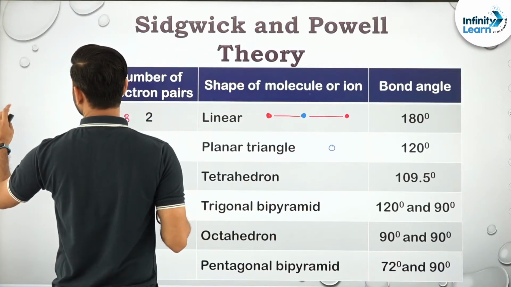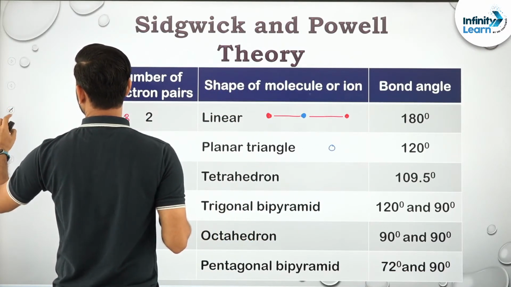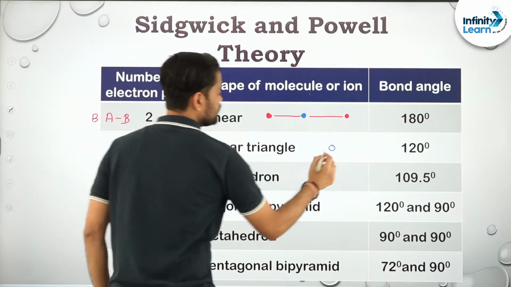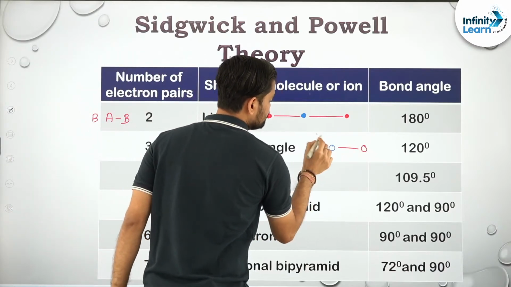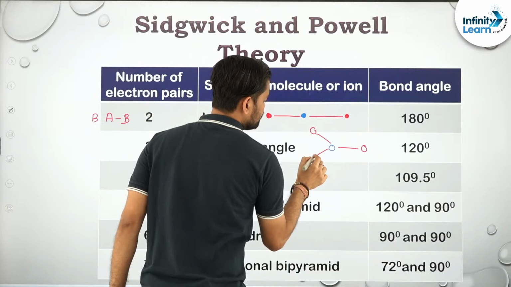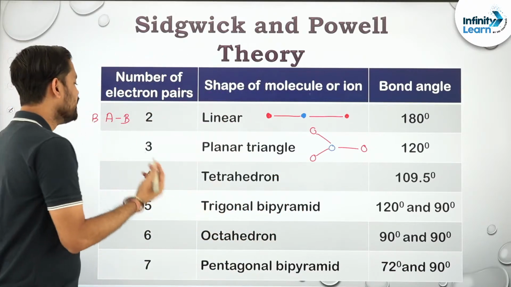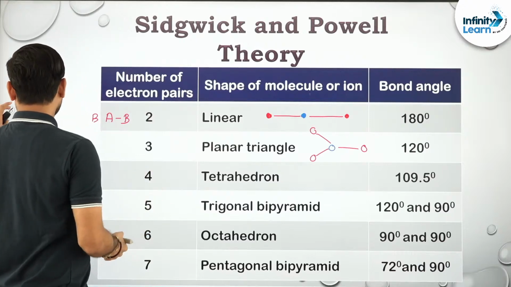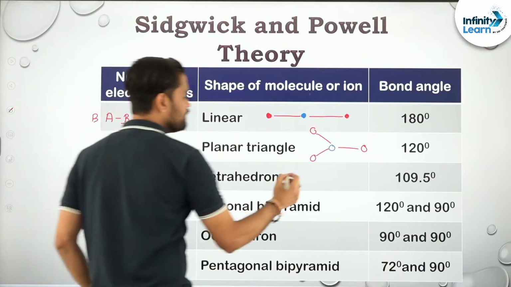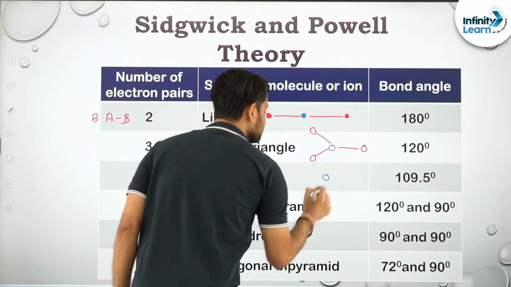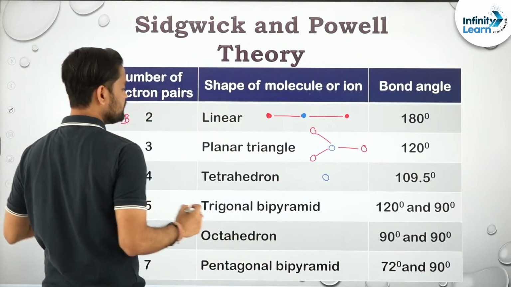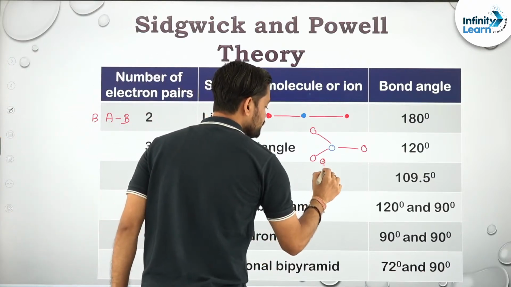It is like a Mercedes-Benz structure. Clear? If it is 4, then it will have a tetrahedral structure. I'll try to draw the structures. Every structure is possible.